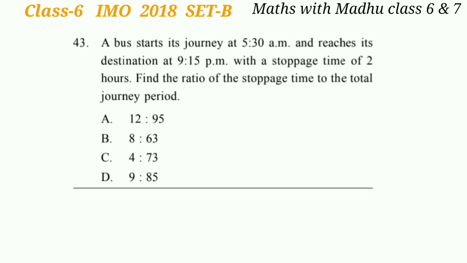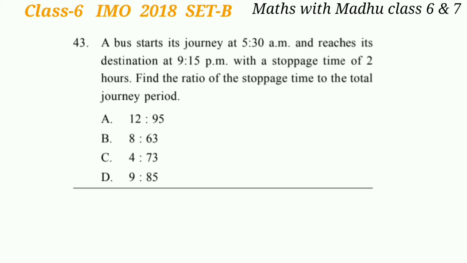Now question 43. A bus starts its journey at 5:30 am and reaches its destination at 9:15 pm with a stoppage time of 2 hours. Find the ratio of the stoppage time to the total journey period.